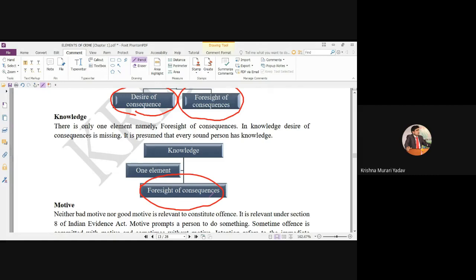He knows that if he throws, the baby can die, but even with this knowledge he threw the baby out. Unfortunately, the persons could not hold the baby, and subsequently the baby died. Has he committed any offense? The answer is no, he has not committed any offense, although he did it with knowledge.